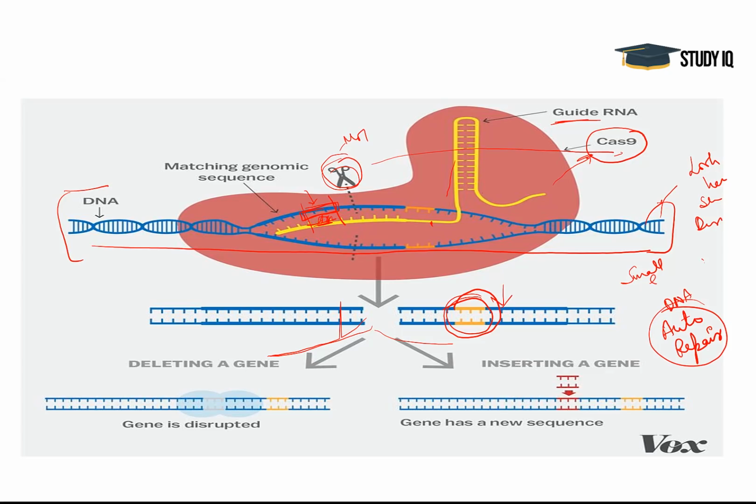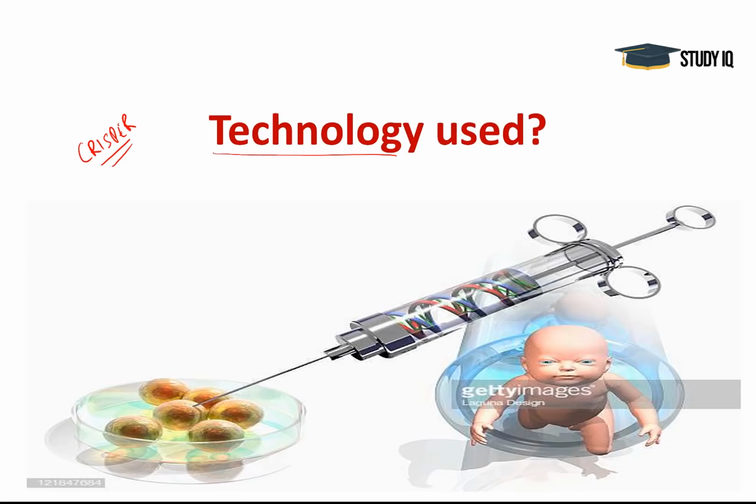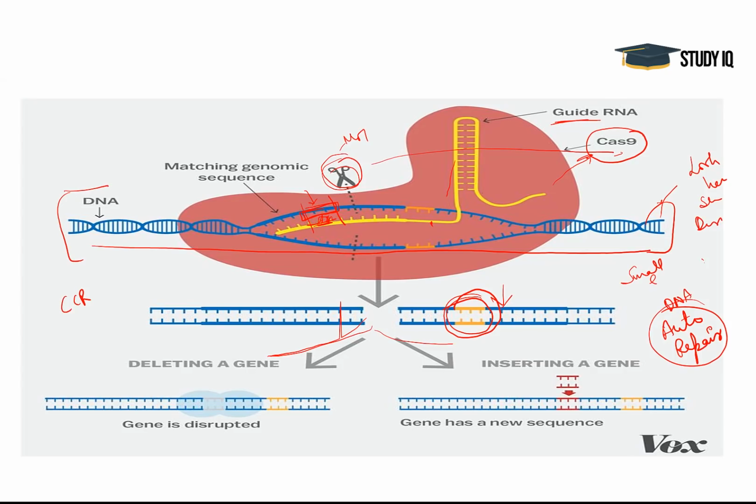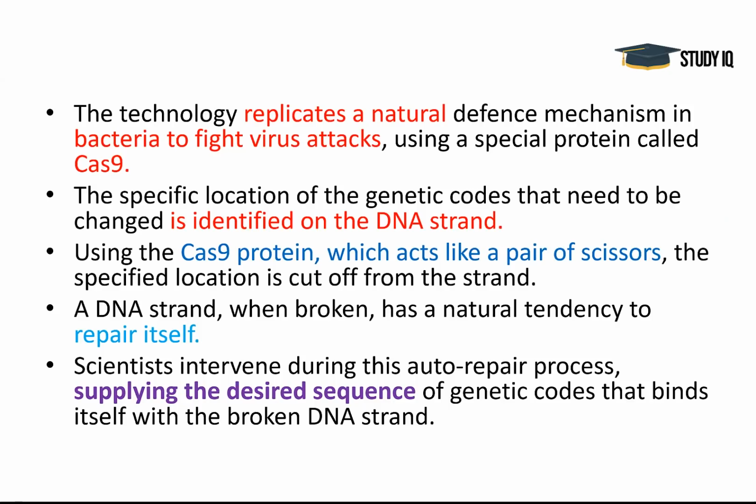Now what that Chinese scientist did, he removed a gene, CCR5. What is the name of the gene? CCR5. He deleted that because this gene was responsible for HIV infection. It allows the HIV virus to infect the cells, and once it is deleted, the infection will not pass on to the child. I hope you got this technology. It is a cut and paste technology, like you do in your laptops, you cut something and paste it somewhere else. This is similar to that. I hope I made you understand this.